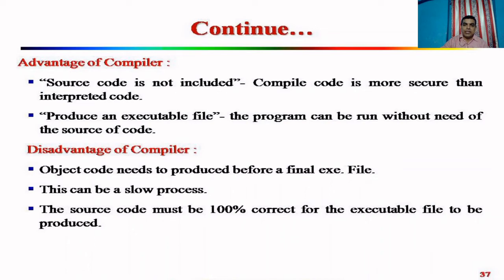And then disadvantage of compiler: object code needs to be produced before a final exe file. So if you want to modify your programs, for that you need the source code, source program. This can be a slow process. The source code must be 100% correct for the executable file to be produced. So if any error is available in your programs, you cannot execute your programs. Unless your program is 100% error free, only then can you execute your program.